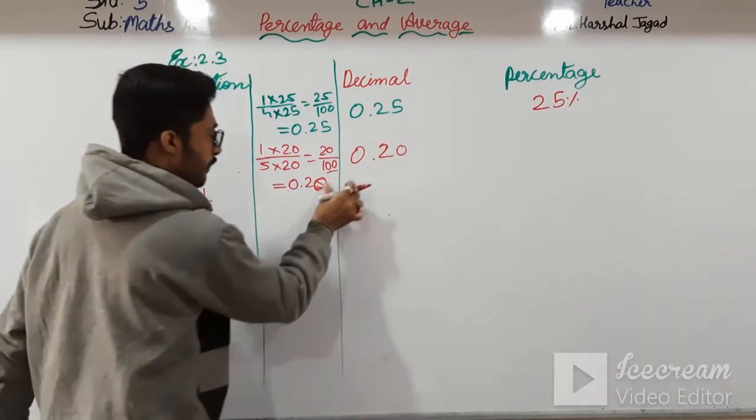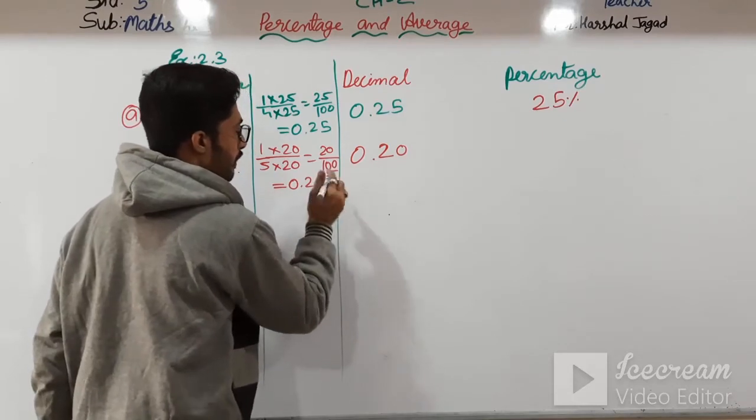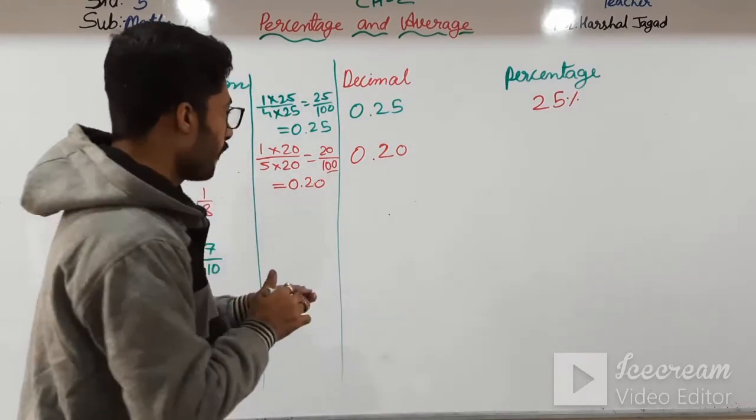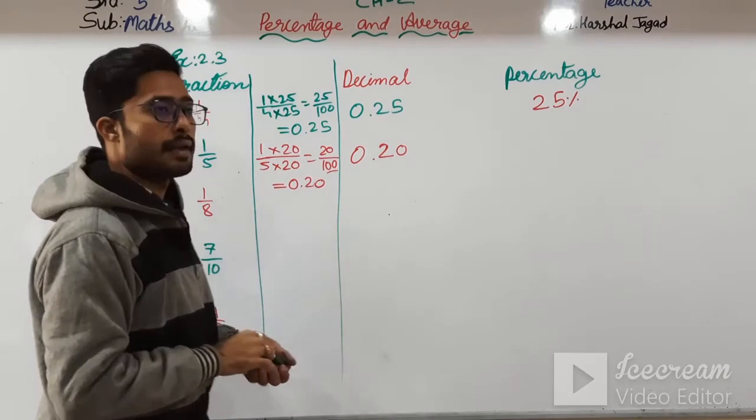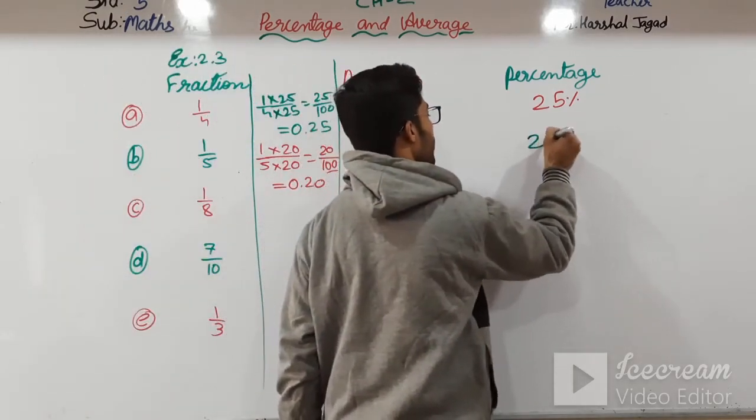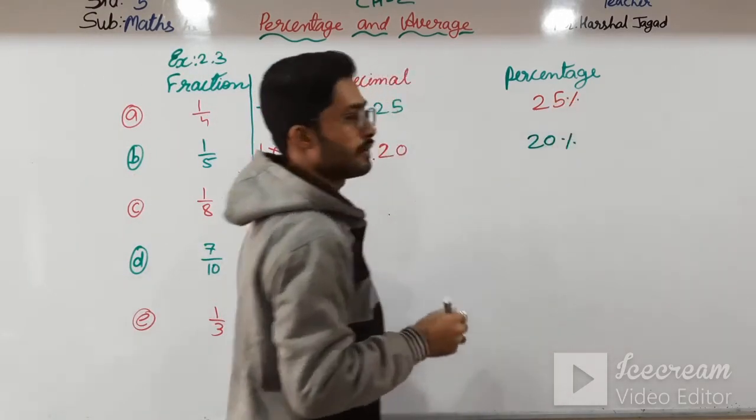Here it is not 25, here it will be 20. And since it is 20 by 100, we can write this as 20%.